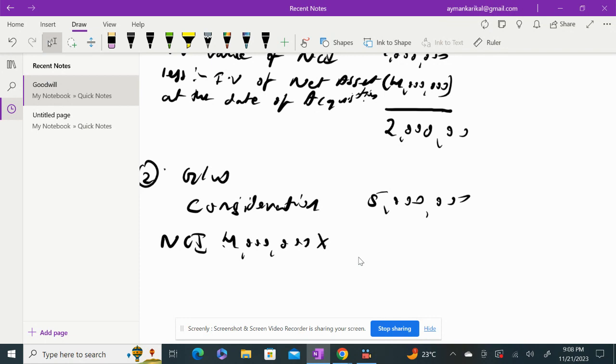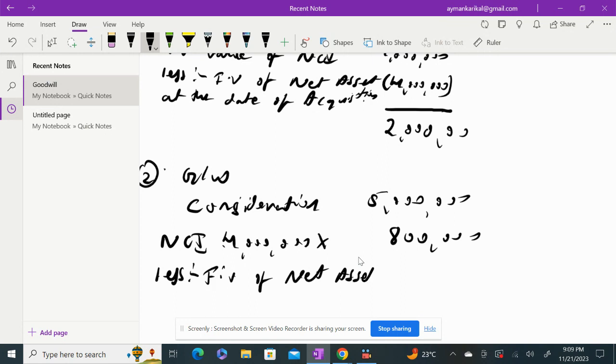That will give us 800,000. So here NCI value has changed to 800,000. Less again the fair value of the net assets acquired, which is again 4 million.